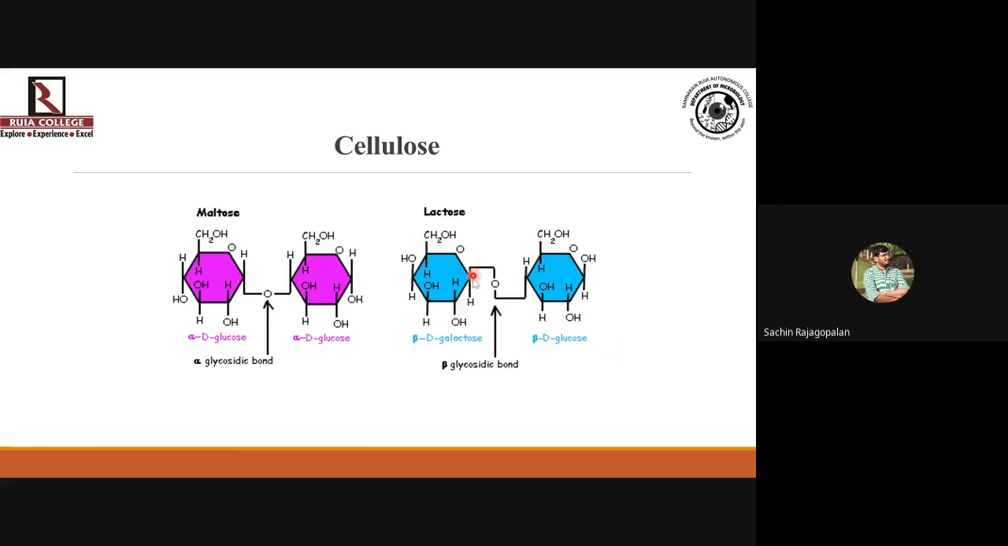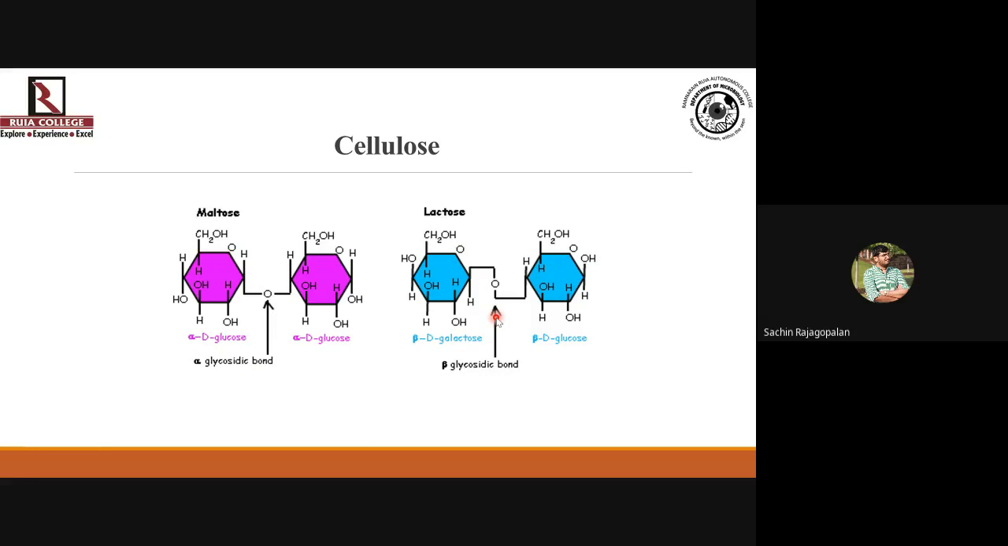But if the hydroxyl group is above the plane, if it is here, then the linkage that is formed is not alpha glycosidic linkage. You call it beta glycosidic linkage. So alpha glycosidic linkage is wherein the hydroxyl group of the first carbon of one glucose residue is below the plane, and beta glycosidic linkage is going to be formed when the hydroxyl group is above the plane, because this affects the conformation of the bond. The position of the hydroxyl group is going to affect the conformation of your bond. That's why you name it as alpha glycosidic or beta glycosidic linkage.